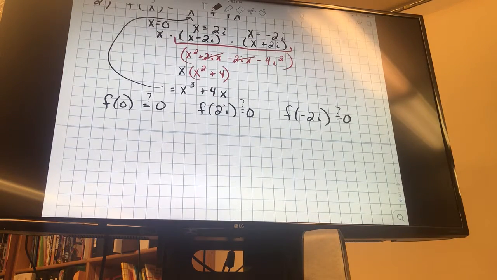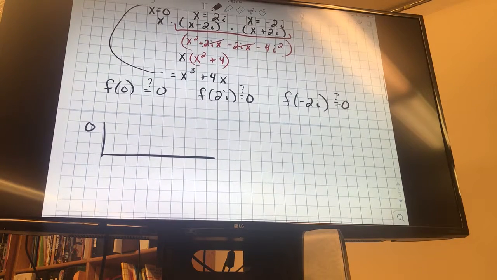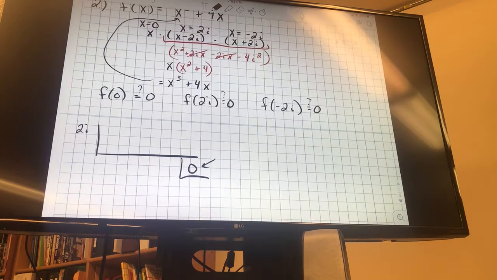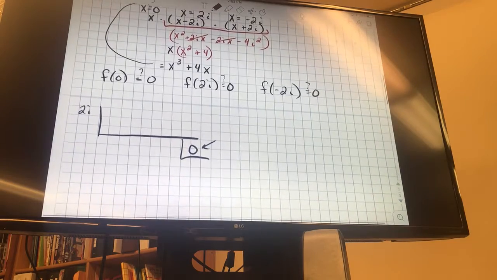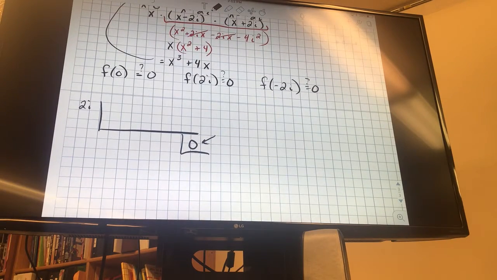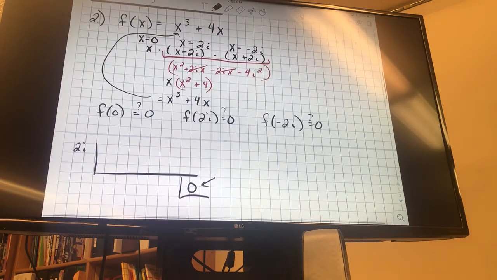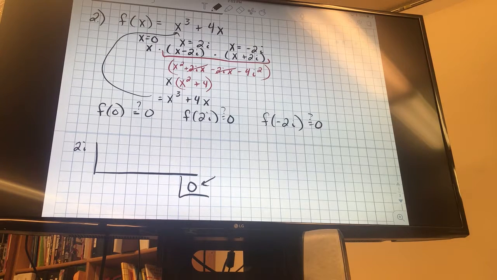Another way is you could synthetically divide and check your remainder, double check, make sure you get a 0 there. So you synthetically divide 3 times. Yeah, I'd have to synthetically divide 3 times, and I'd have to synthetically divide by 2i. We'll skip. We'll stick with option number 1 unless there's easier ways. That would be messy stuff with the i. To me that first option is just a strict multiply. You write the factors and multiply it out. We're all pretty good multipliers by now.